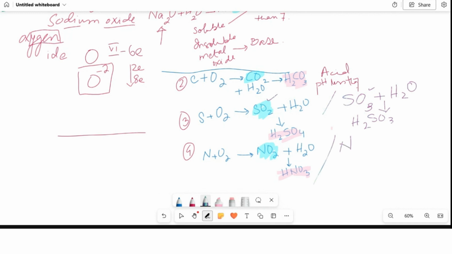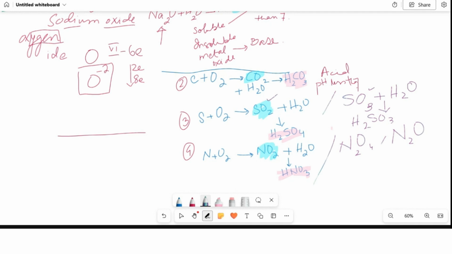Sometimes it may make N2O4. Sometimes it may make N2O. So all of these are the different types of oxides of nitrogen. And they all are water soluble. They all are going to react with water to produce nitric acid or nitrous acid. So just keep this in your mind.